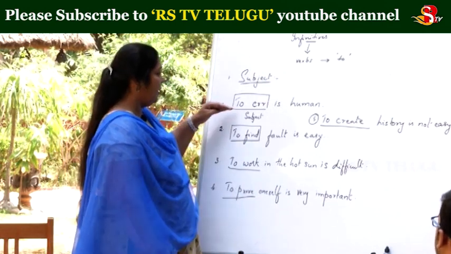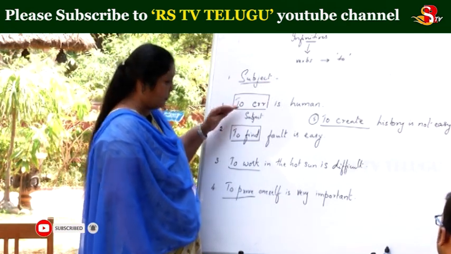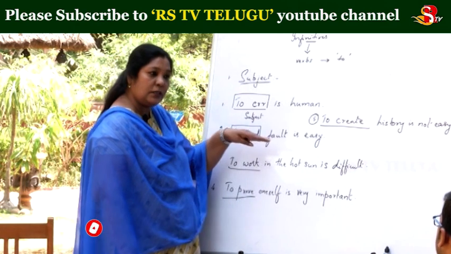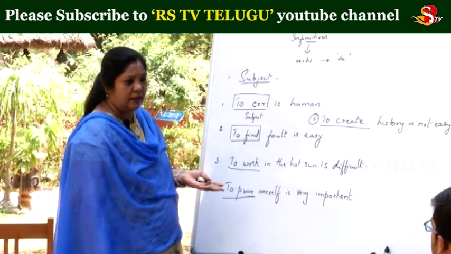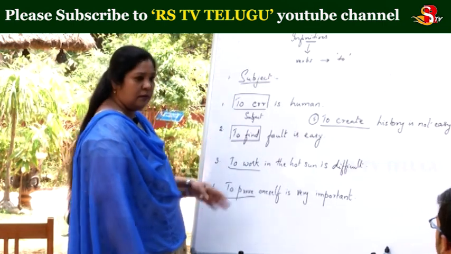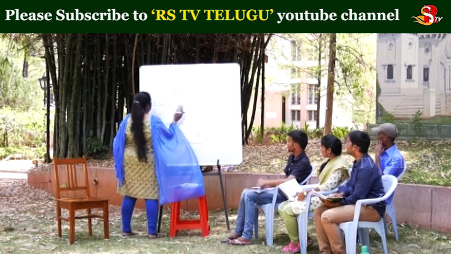Here, when I say "to err was human", you can't, because this is a universal one. Here, "to find fault was easy", fine. It was very easy to find fault with those people, we'll say. That way we can go on. Clear?